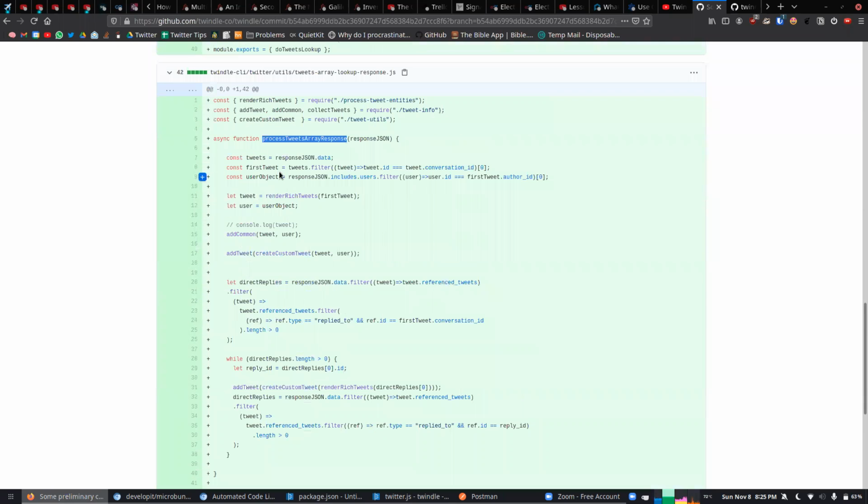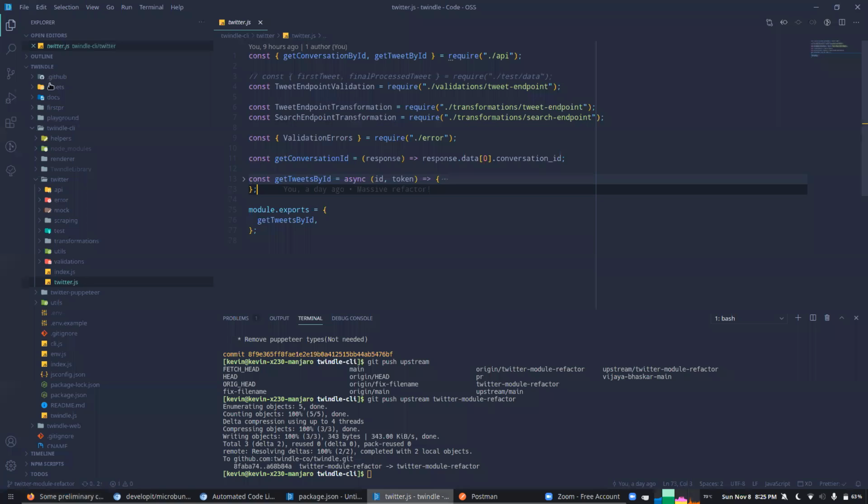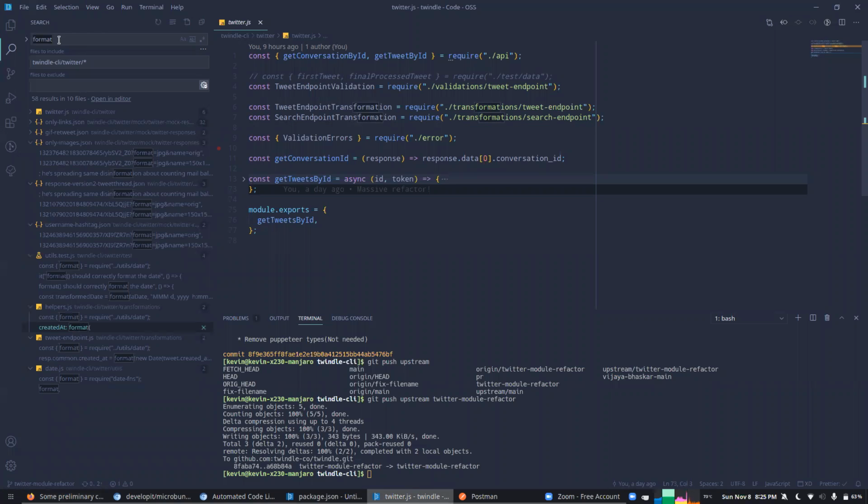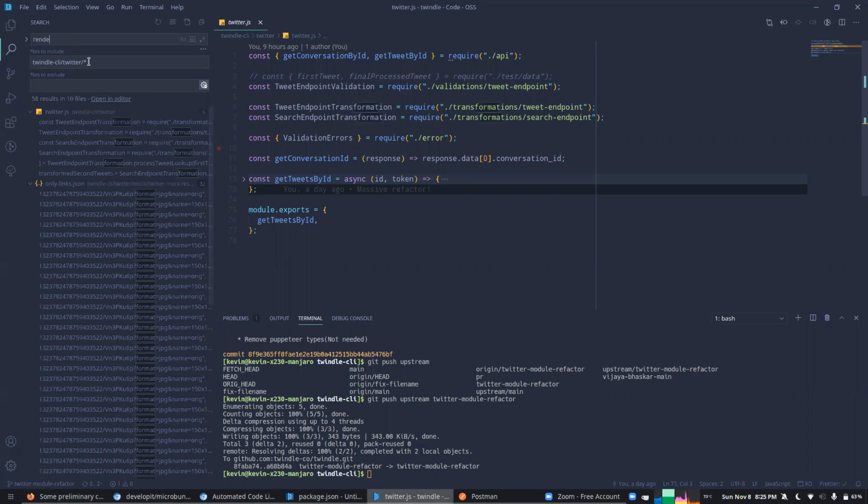And all your imports, I think, would have moved. So you just need to figure out where in the code it is. For example, in the render code, the rich tweets render, I need to figure out where it is, so I'll search for it.